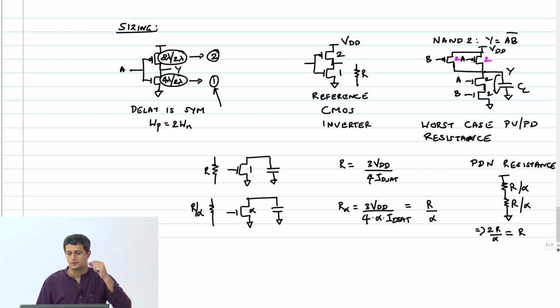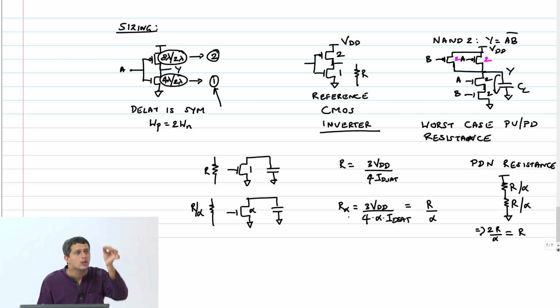Yeah. So the point is that ideally, I would have liked to size my transistors to the unit width because I want to save on area, right? Why would I make it any bigger? Of course, PMOS, because mobility is half, I have to double the width. That we know. Now, if I make it unit width, then the net pull down resistance for this NAND gate is R plus R, which is 2R. So by design, I want the worst case pull down resistance to be only as much as that offered by a reference CMOS inverter. The reference CMOS inverter is this guy.